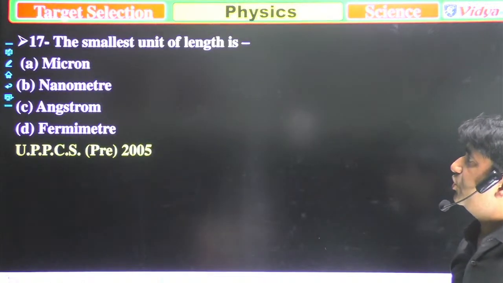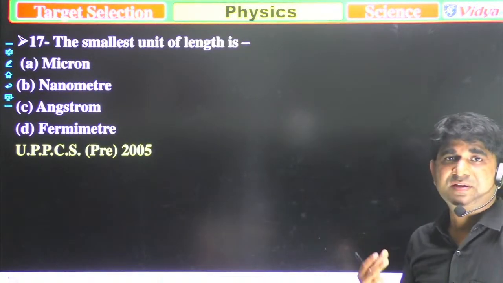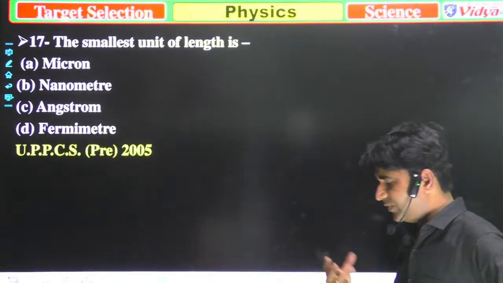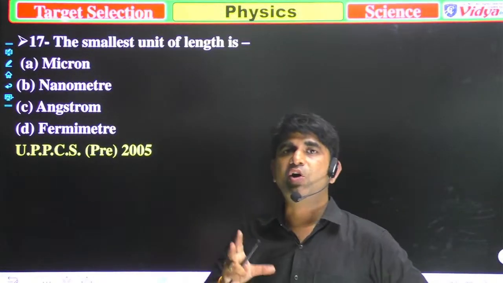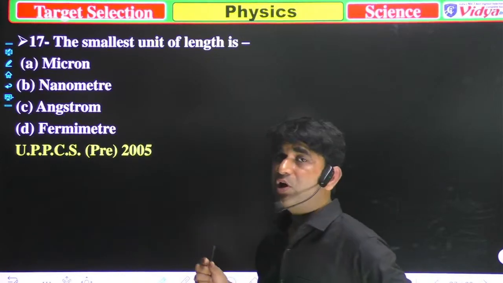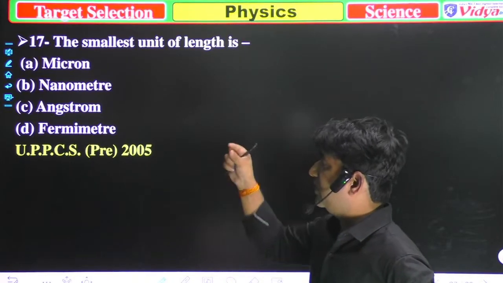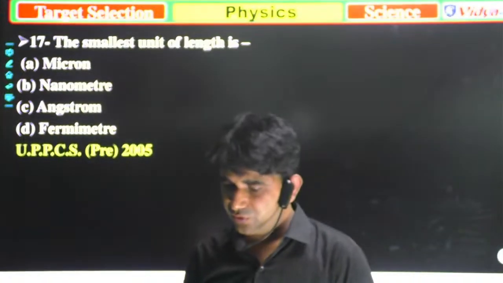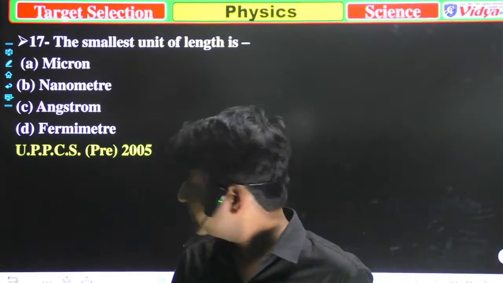The smallest unit of length is, because in the previous question we discussed that the longest unit was the parsec. So in this question, the smallest unit of length is A, micron, B, nanometer, C, angstrom, and D, fermimeter. Now you have to choose which of the following is correct.